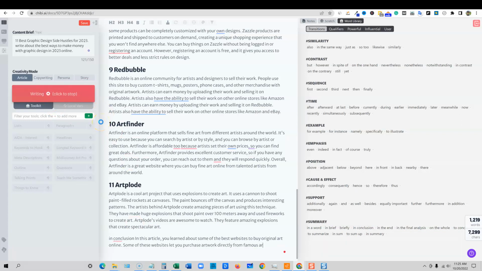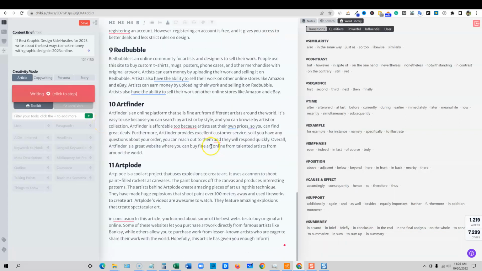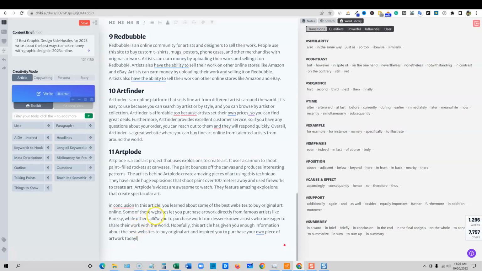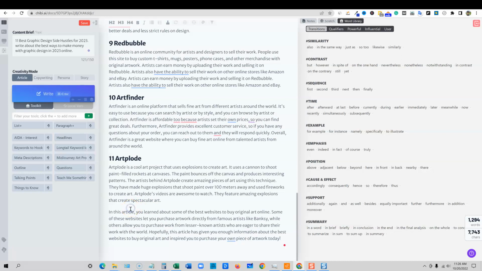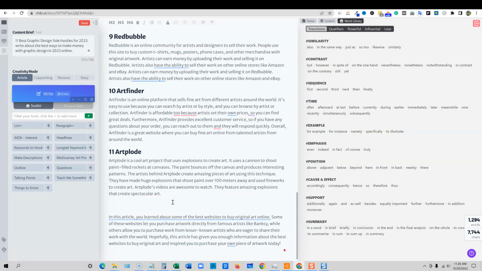In this article, you learned about some of the best websites to buy art online. Some of these websites let you purchase artwork directly from famous artists, and it just goes forth. Okay, and then right here, we would just take off "conclusion" right here, and I would actually just go up over here and say conclusion, and then we would make that an H2.